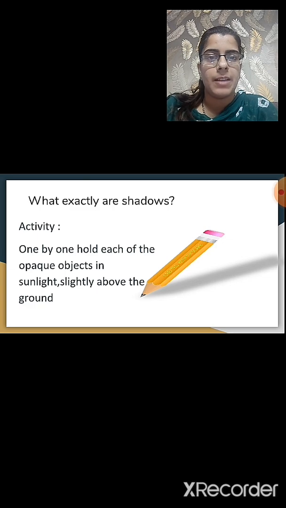Now we will study about shadows. What exactly are shadows? For this also we will see an activity. One by one, hold each of the opaque objects in sunlight slightly above the ground. So what you have to do in this activity is hold the opaque object in the sunlight slightly above the ground.